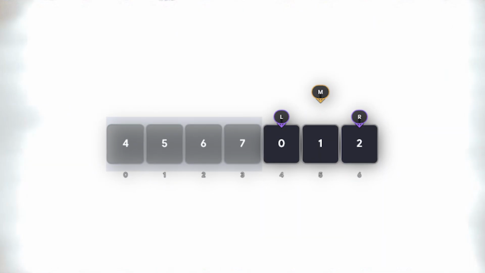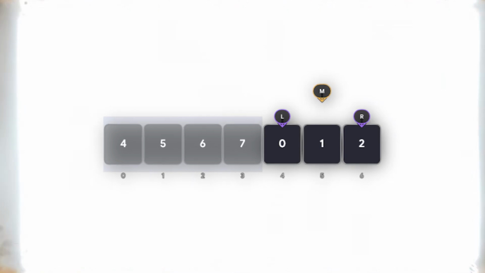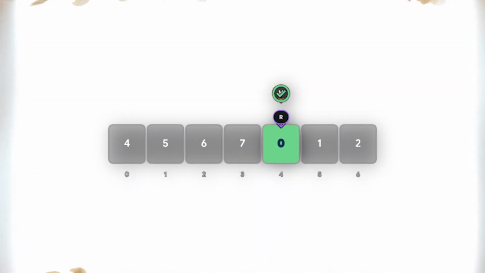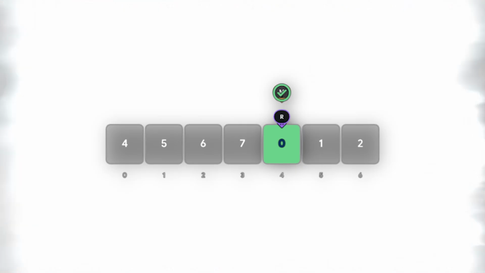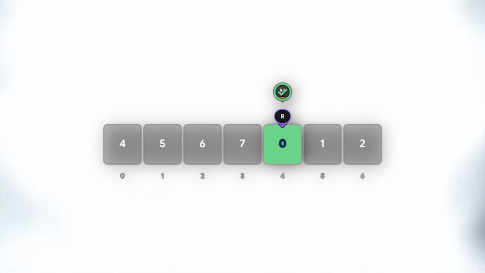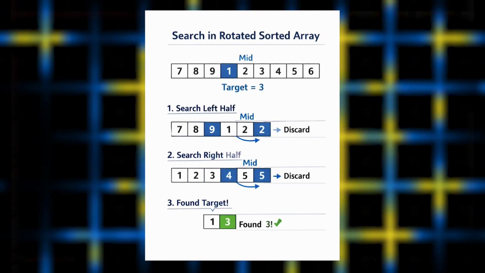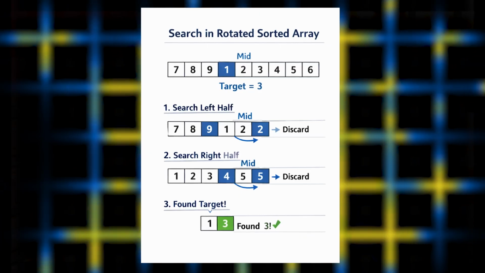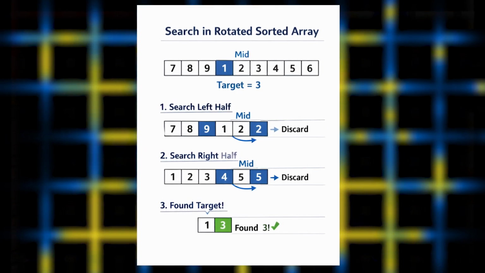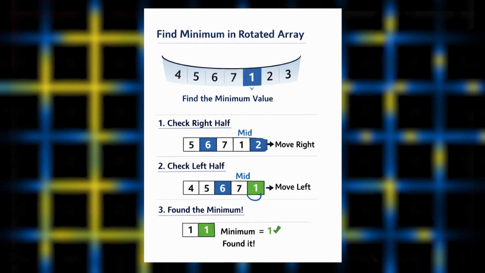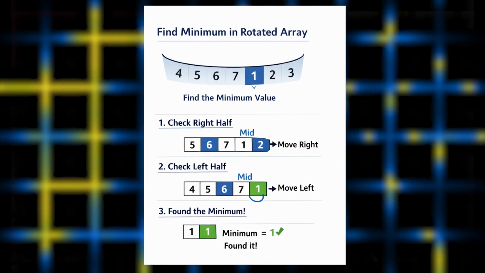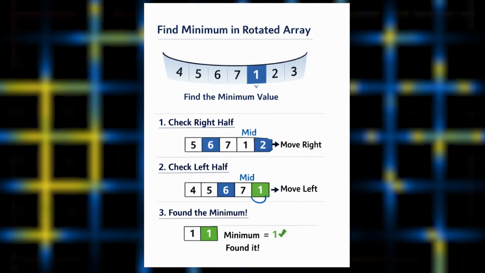Depending on whether the array is in sorted form, let's say you are searching for a number which is present on the left hand side, you find the middle and just take the left hand side and keep on doing this. That's how you will also achieve the log n complexity. For example, search in a rotated array could be one example of binary search. Or else search for an element in a mountain array. There could be more examples. These are some of the examples where you can apply binary search.